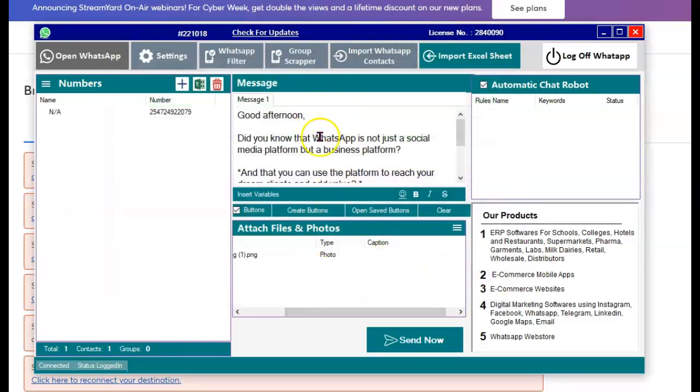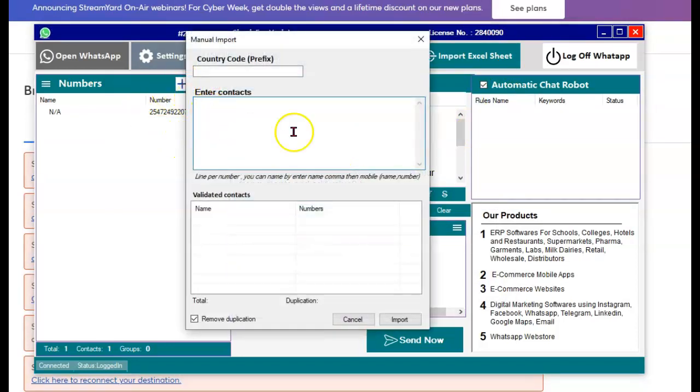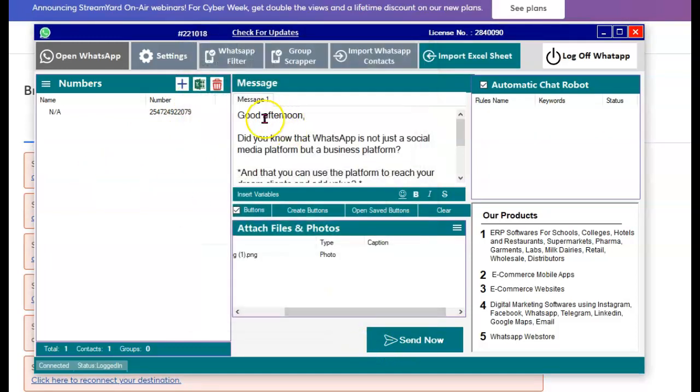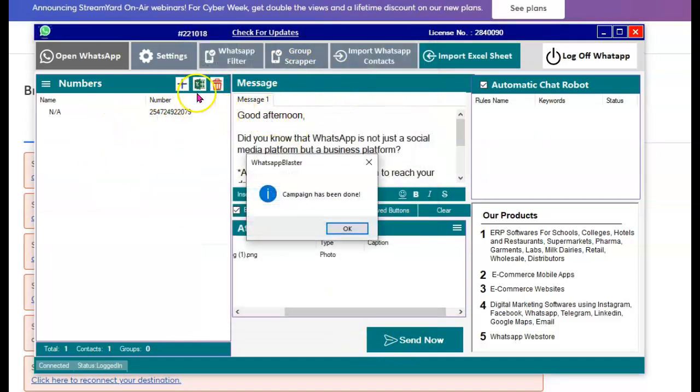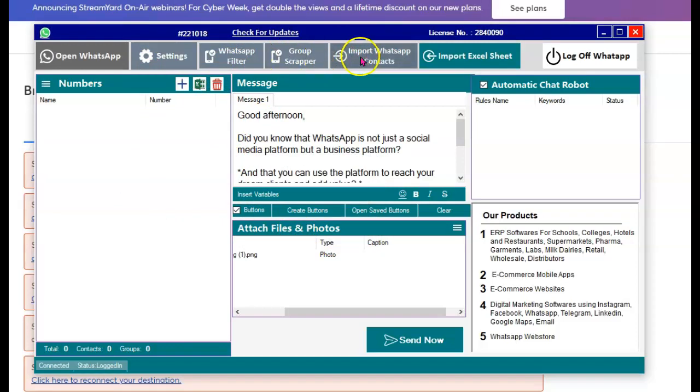All right, so the thing is that basically this will be able to send all your messages. Now, assuming that you've got numbers that you're sure of, what you do is click on this and you can add all the numbers here. If you want to connect people who you have on your WhatsApp, say yes. So you can just click on this import WhatsApp contacts, and just like that all the numbers will be imported right here.